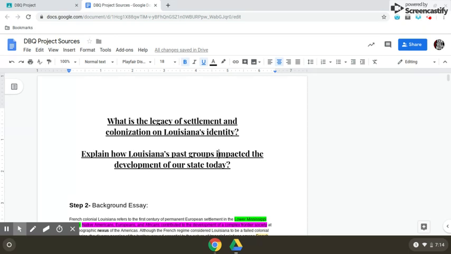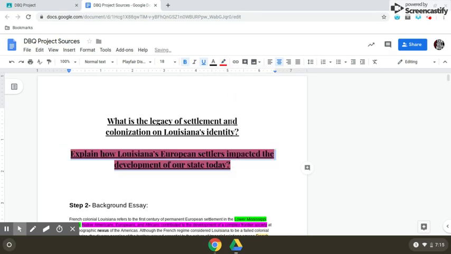Now that could work. I could become a little bit more specific and change the general response from groups to Louisiana's European settlers impacted the development of our state today. Now I have that question rewritten, so I'm going to highlight it, make sure it's red, changing the color. Boom. Explain how Louisiana's European settlers impacted the development of our state today. Same question, new words. All right.